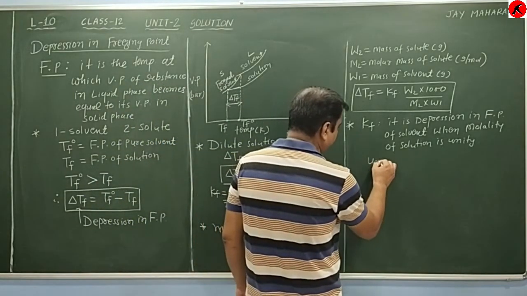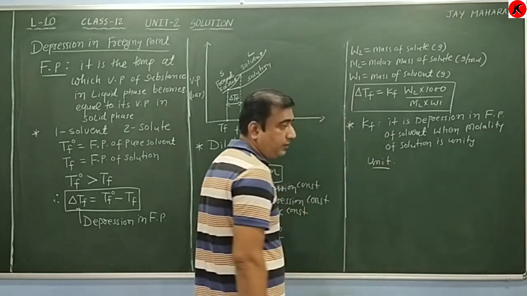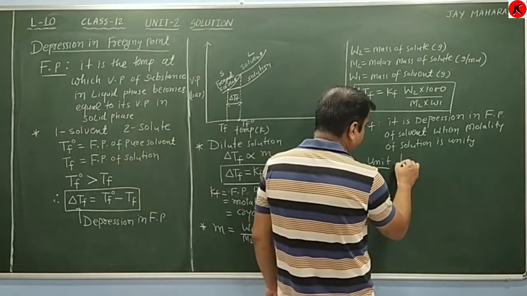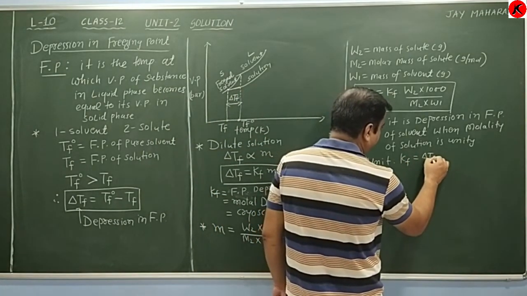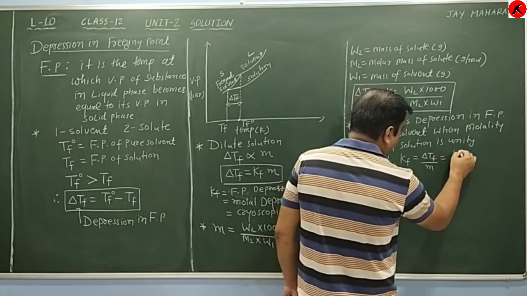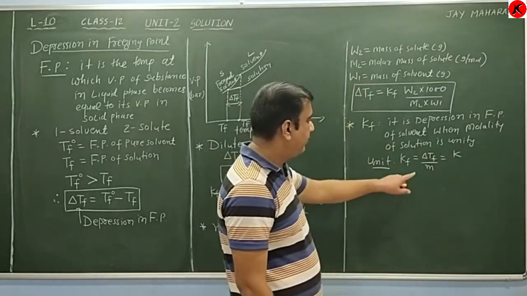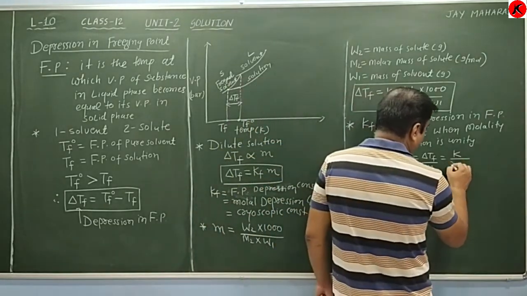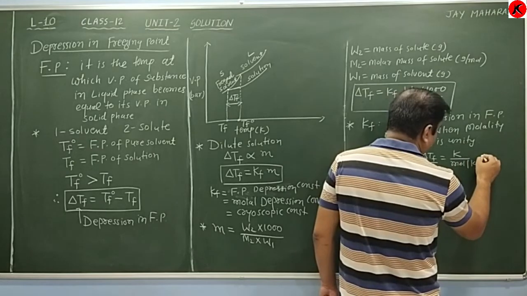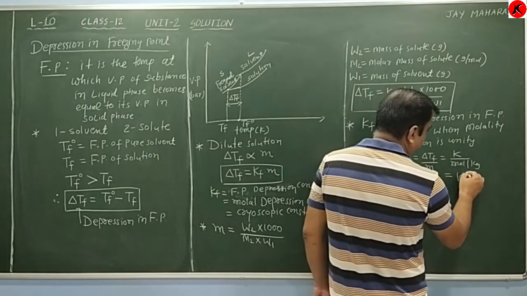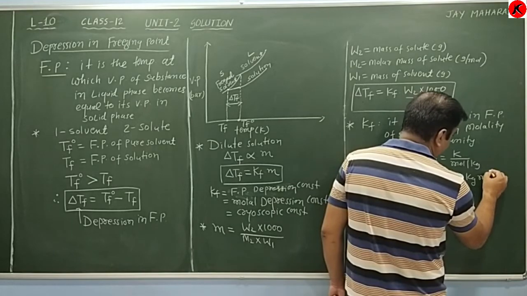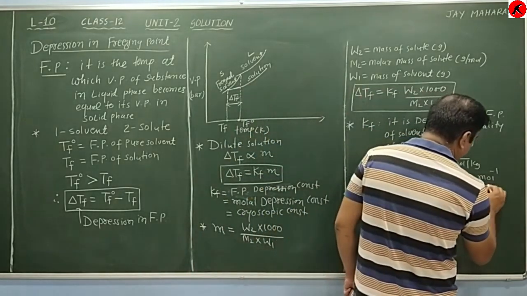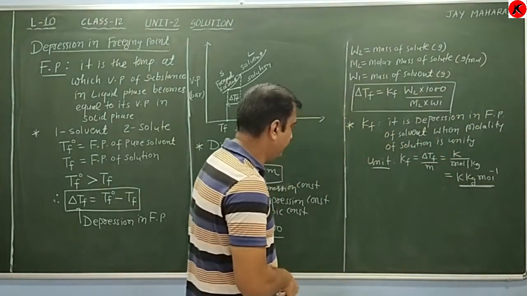Now what is the unit of Kf? From this formula, Kf equals delta Tf divided by m. Delta Tf has unit Kelvin. Now m means molality, having unit mole per kg. When simplified, the unit of Kf is Kelvin kilogram mole inverse. Remember, the unit of Kf is Kelvin kilogram per mole.